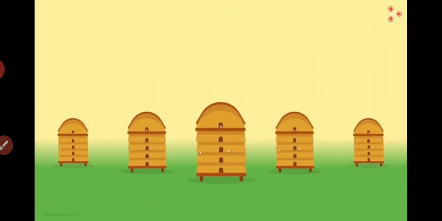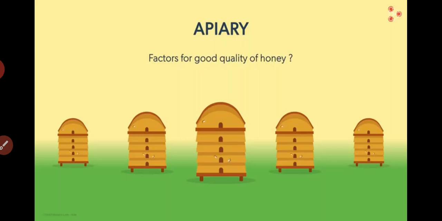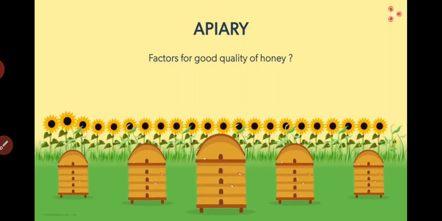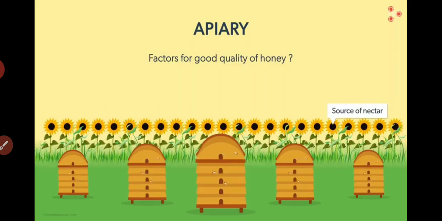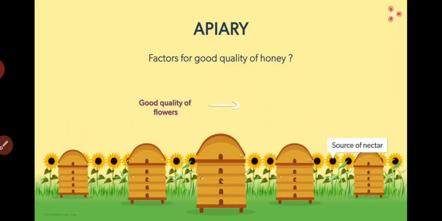Do you know a bee farm has a special name? Yes, it's called an apiary. The name comes from the genus name of the bees, Apis, as you must have just observed in their scientific names. What factors do you think bee farms depend on for the quality of their honey? Firstly, quality depends on the flowers that are available to the bees. Flowers are the source of nectar. The better the quality of flowers, the better the quality of honey.